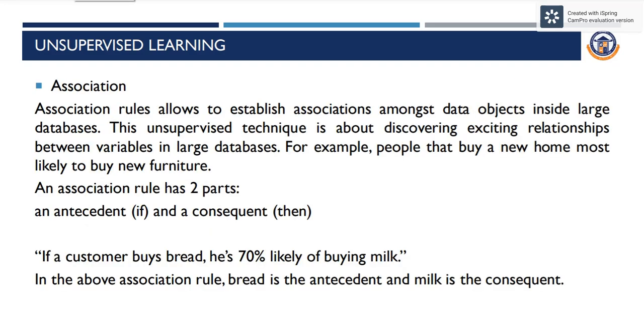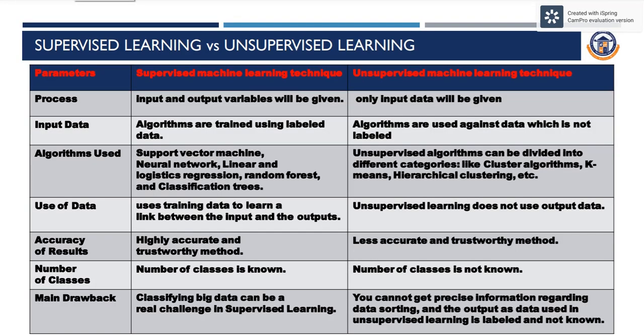Association. Association rules allow us to establish associations among data objects inside large databases. This unsupervised technique is about discovering interesting relationships between variables in large databases. For example, people that buy a new house are most likely to buy new furniture. An association rule has two parts, an antecedent (if) and a consequent (then). If a customer buys bread, he is 70% likely to buy milk. In the above association rule, bread is the antecedent and milk is the consequent.